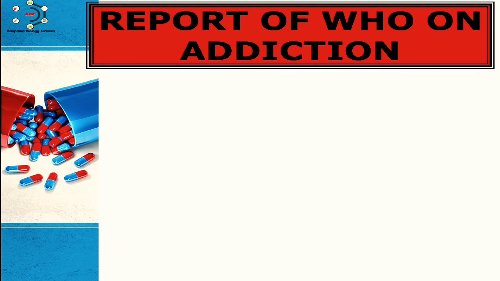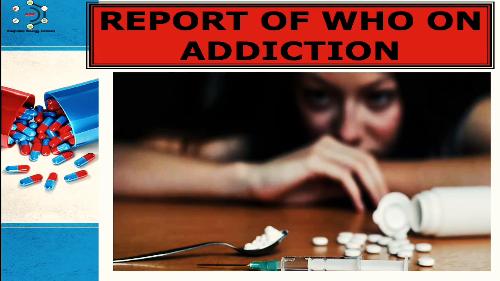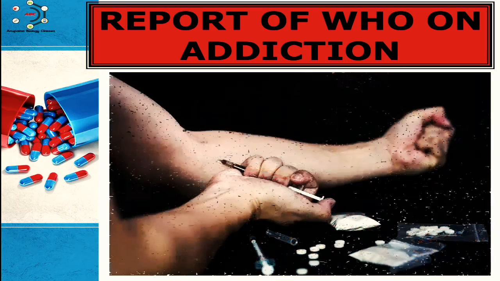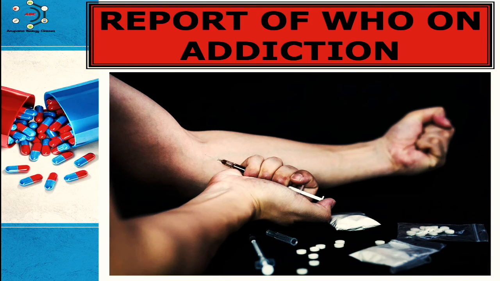Now, after this, the report of WHO on addiction. According to the WHO report, there are some 500 lakh drug addicts in the world. Of these, 300 lakh take marijuana, 80 lakh use cocaine, 70 lakh consume opium, 7 lakh take heroin and the rest use other drugs. The above data shows the magnitude of the problem of drug addiction and emphasizes the urgent need for educating the public about the menace of drug addiction. It will be in the fitness of things to have at least one de-addiction center in each town.